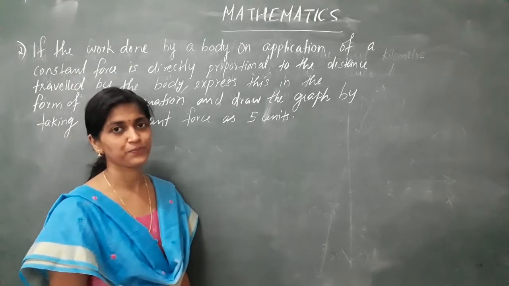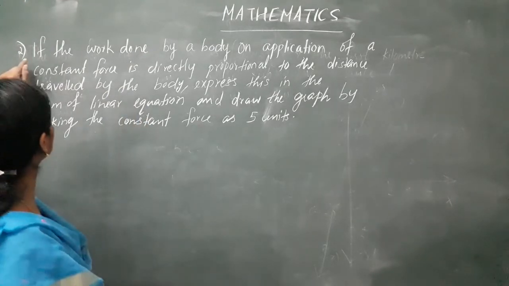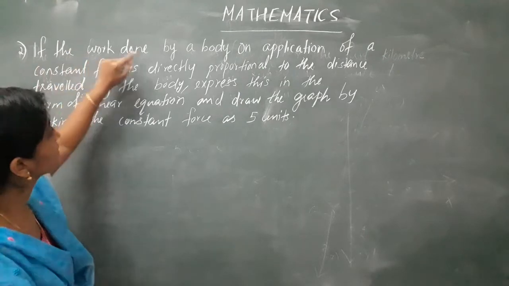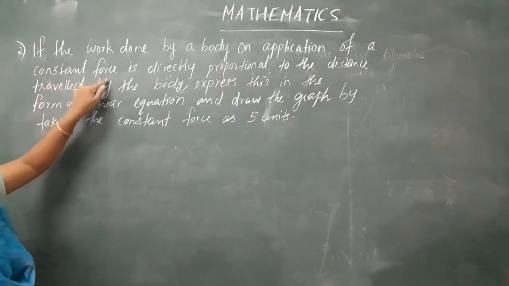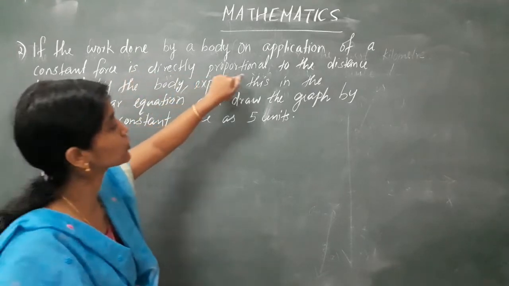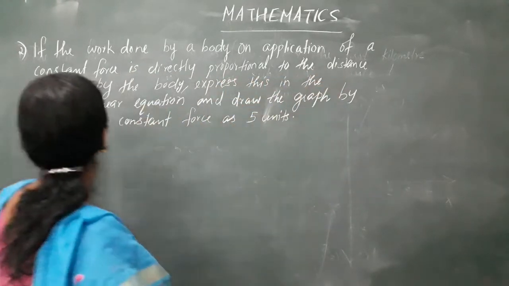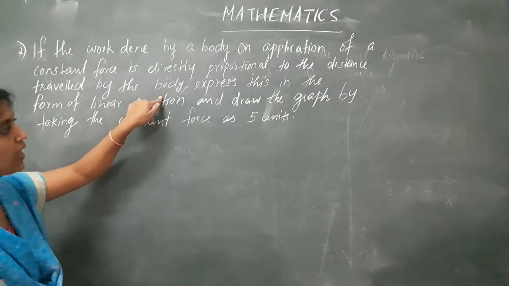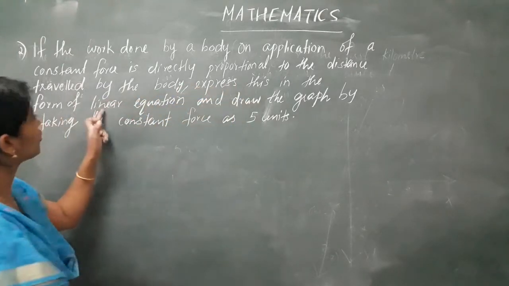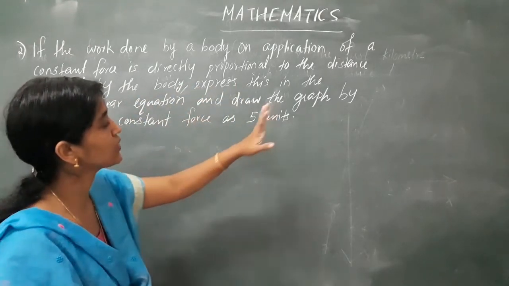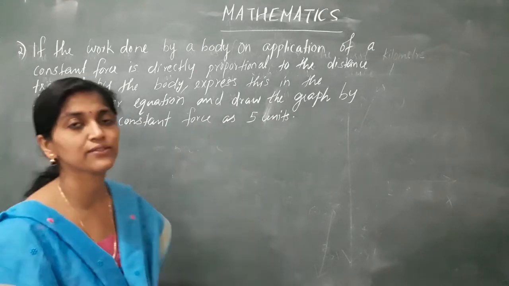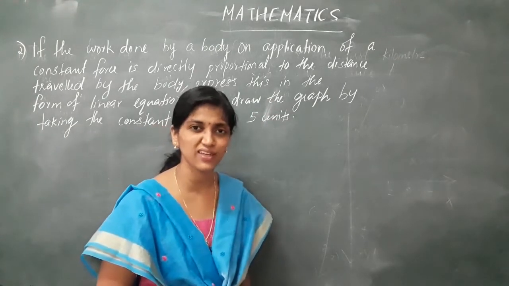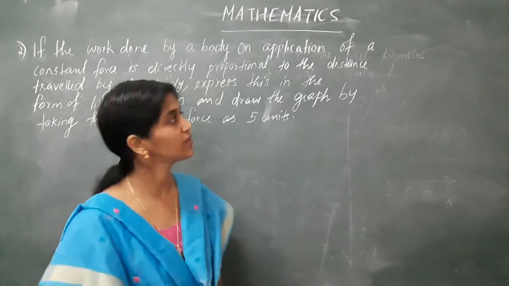Next question. What is the question? If the work done by a body on application of a constant force is directly proportional to the distance traveled by the body, express this in the form of linear equation and draw the graph by taking the constant force as 5 units. Is it clear? What is the question?